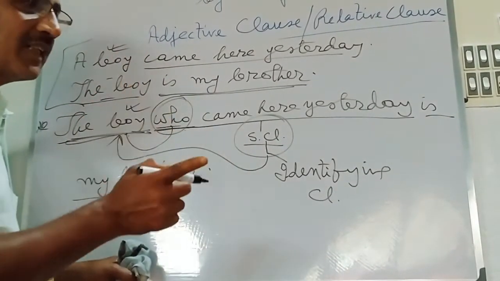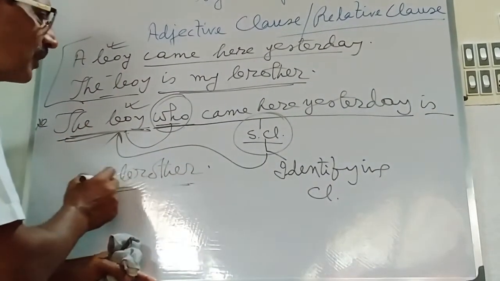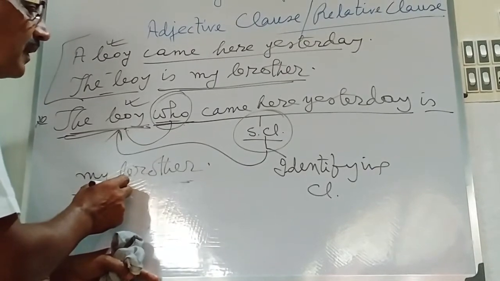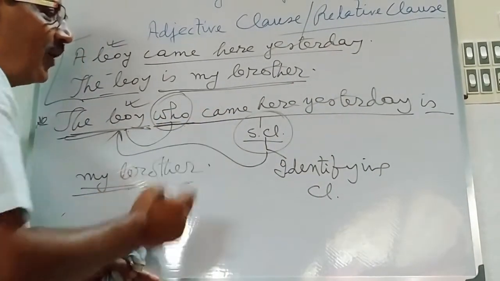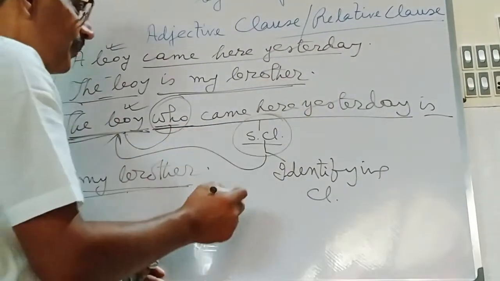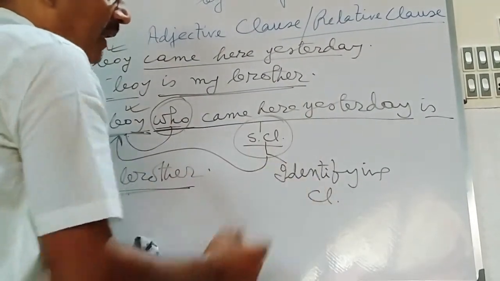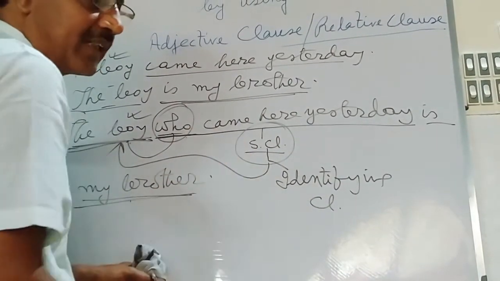Who is your brother or who is my brother? Here, the boy is my brother. This principal clause is used here with the subordinating clause who came here yesterday. But now see, in this sentence, who came here yesterday is called an identifying clause. And now see the essential features of the identifying clause.